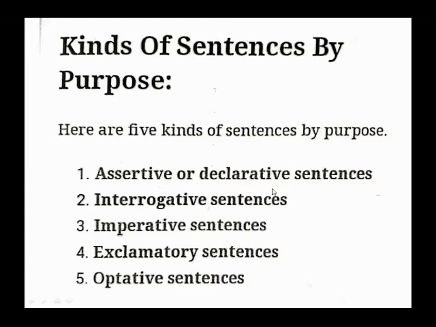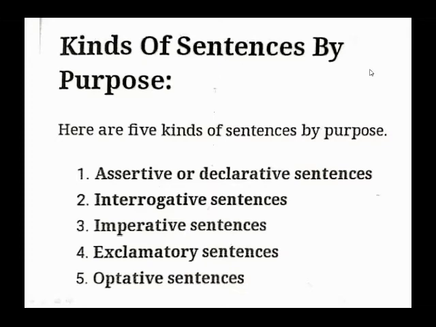That means I do not go to school. I like English. I do not like English. So these two sentences are assertive, or we can say declarative sentences, in which we say something, whether positive or negative. And the positive sentences which we say are called affirmative sentences.